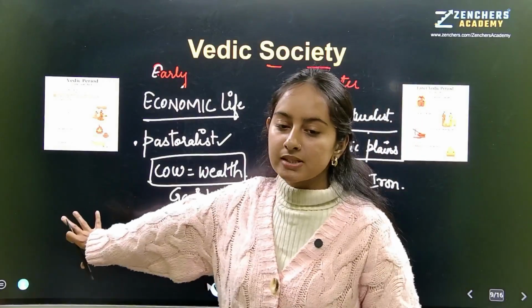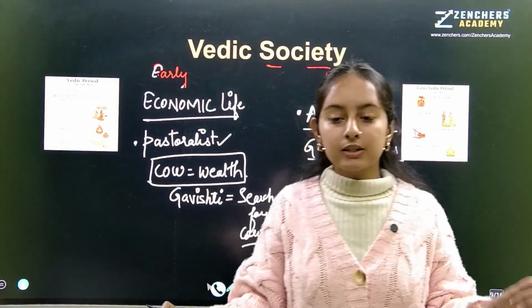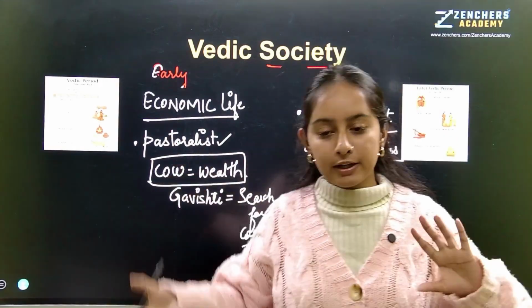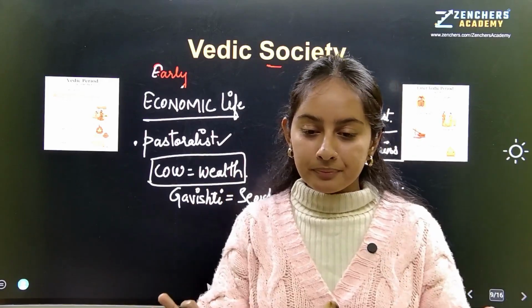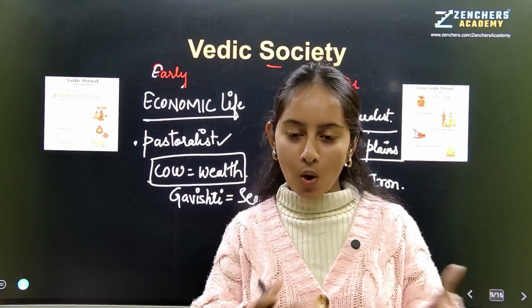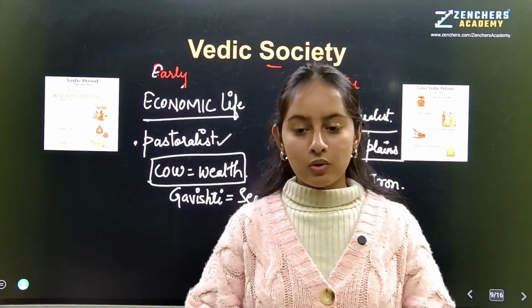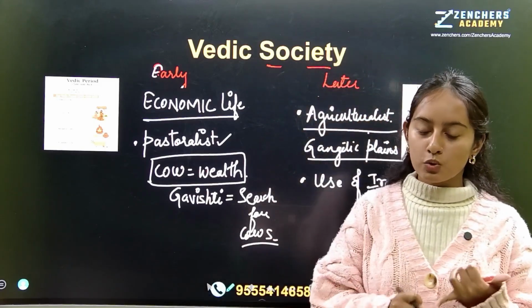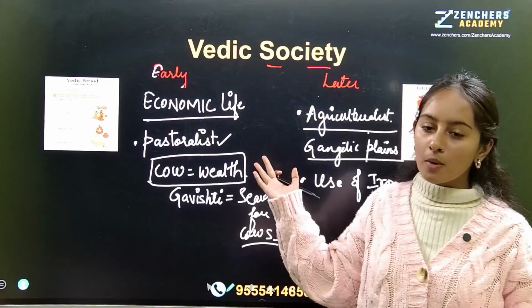So firstly pastoralists, then agriculturalists. Hope you understood till here that their economic life also shifted. Initially they were just cattle rearers, but later on became farmers too. Wheat and barley were the major crops they used to sow. Okay? So I hope you understood the social life, political life, religious life and economic life.